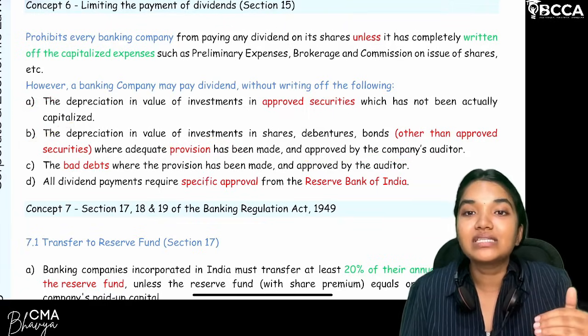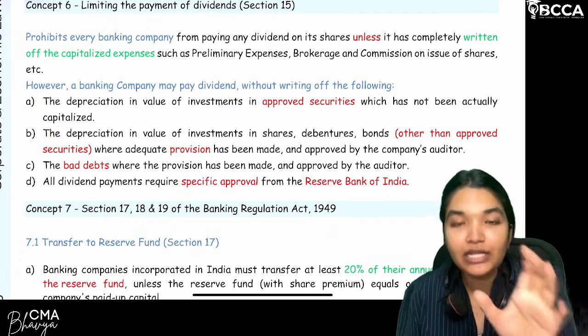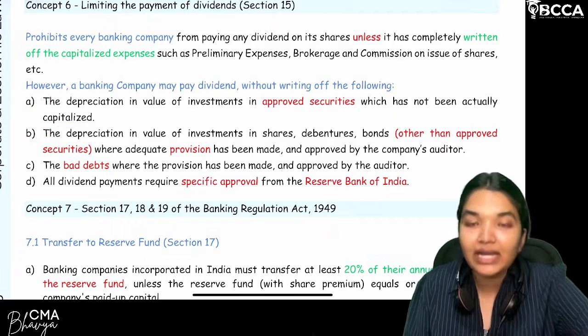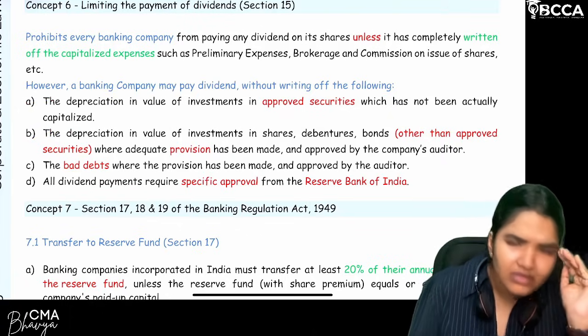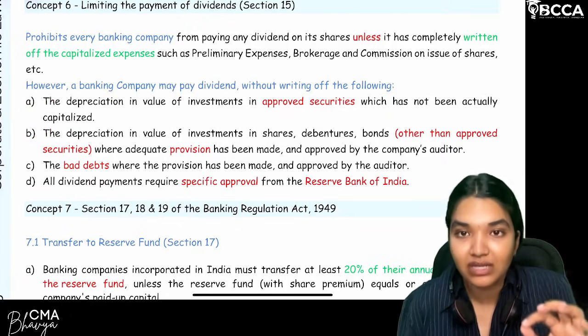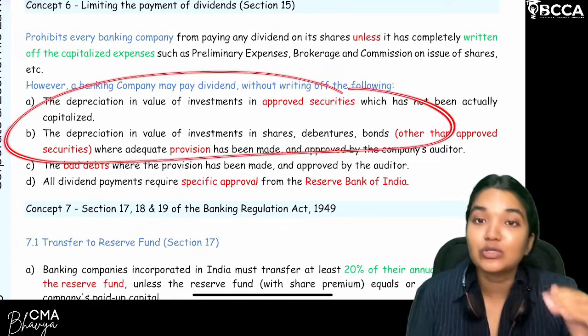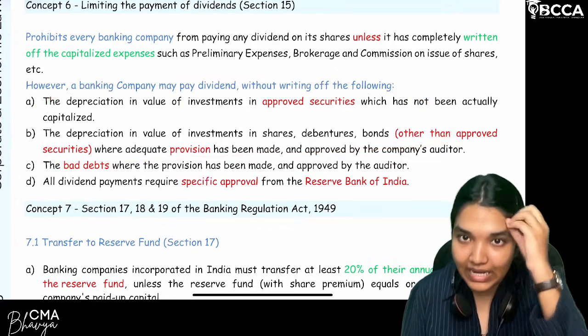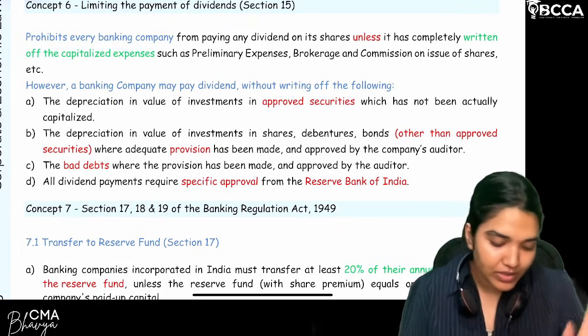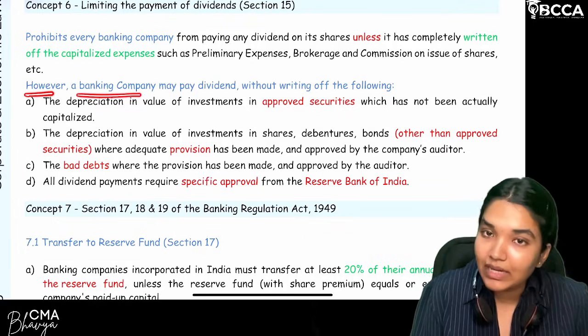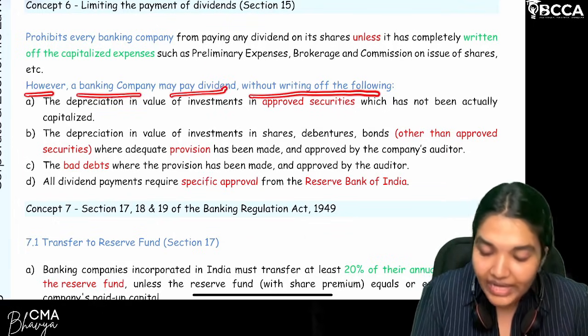And then moving on to the next case, whatever the bad debts are there, a proper provision should be made, then this particular dividend may be declared. So whatever the situation is, the capitalized expenses are written off, and in these particular cases also, if you want to declare dividend at any point of time, you need to get the approval of RBI. Clear with this? So however, a banking company may pay dividend without writing off the following.